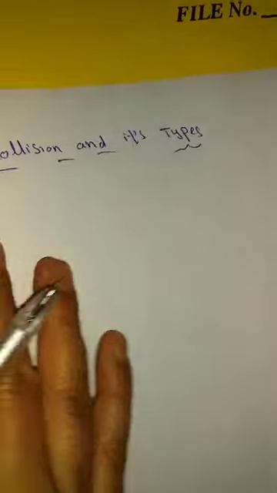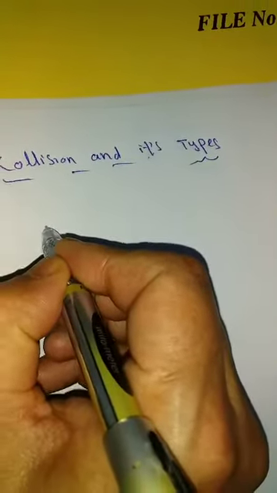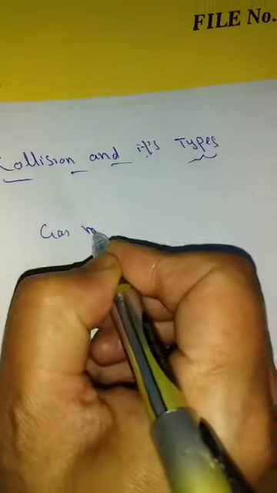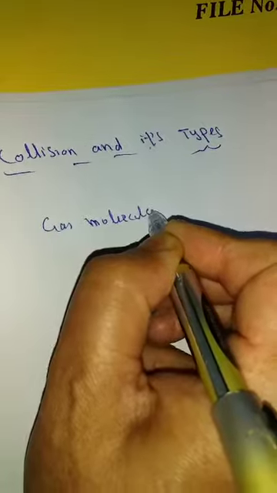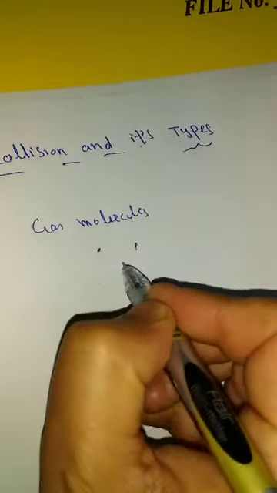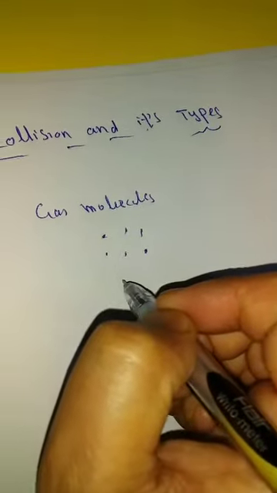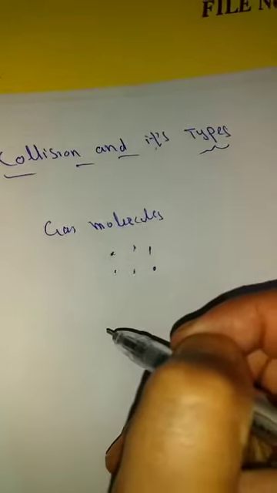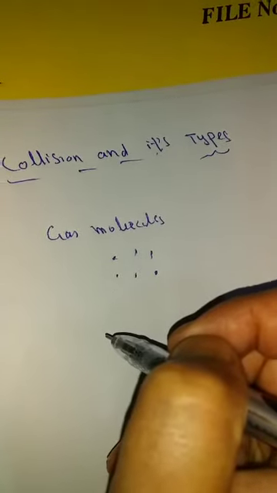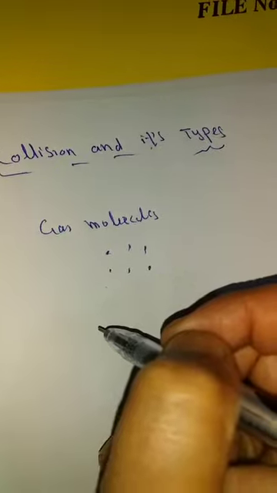Or we see a gas, gas molecules which are moving in all possible directions. They are colliding with each other. That means collision takes place everywhere in nature.